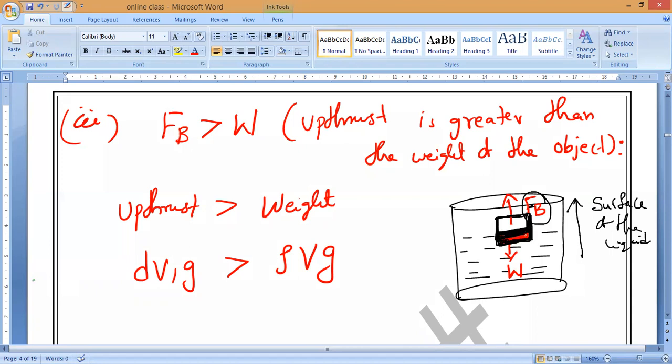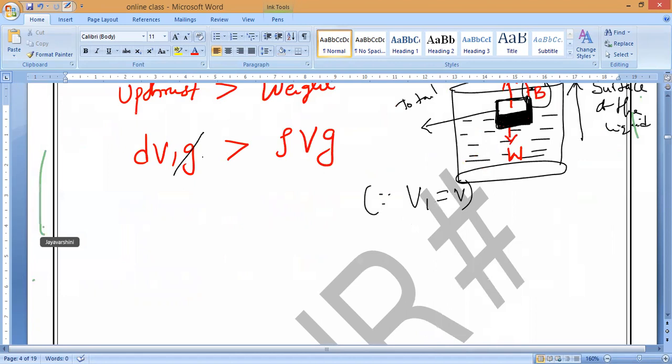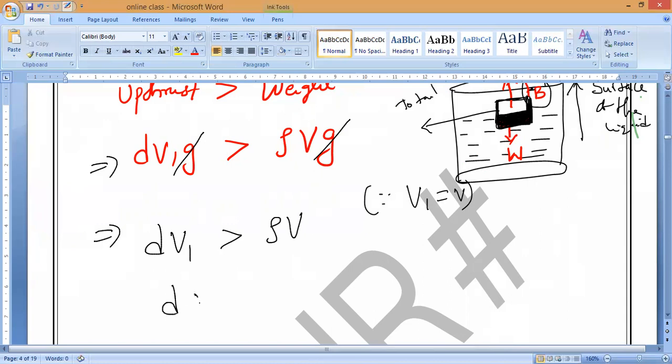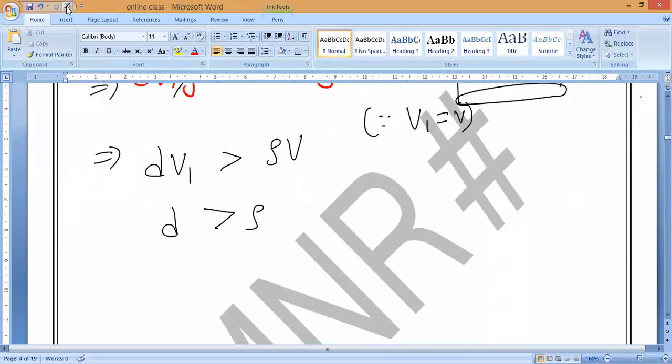So this little immersed portion will displace some liquid, and that displaced liquid is equal to the total weight of the object. Therefore V1 is equal to V, and g gets cancelled. So it turns into dV1 is greater than rho V, and from that I can say d is greater than rho. Is it okay, everyone? That is what you have to remember.